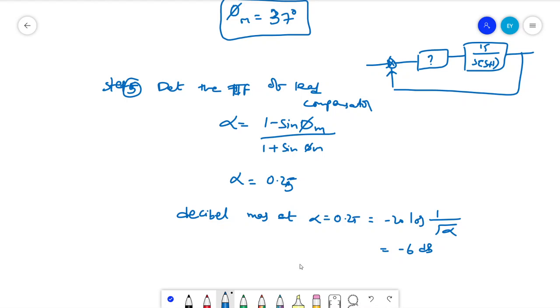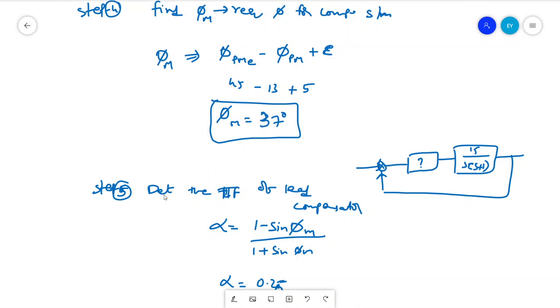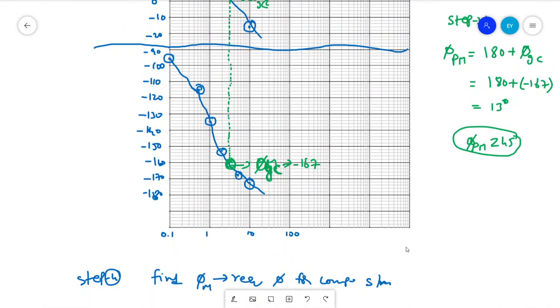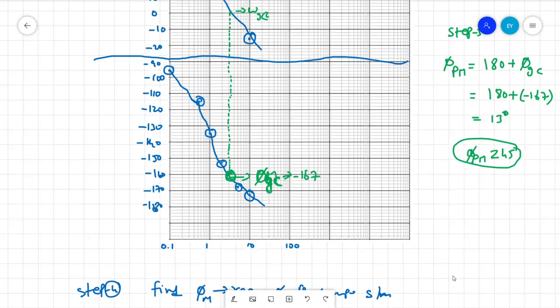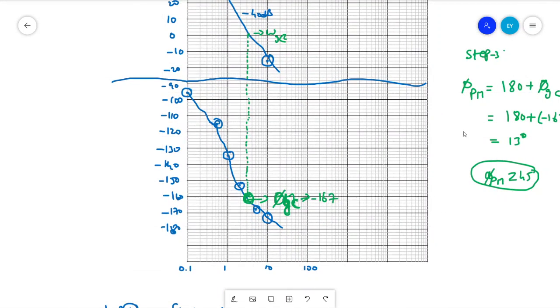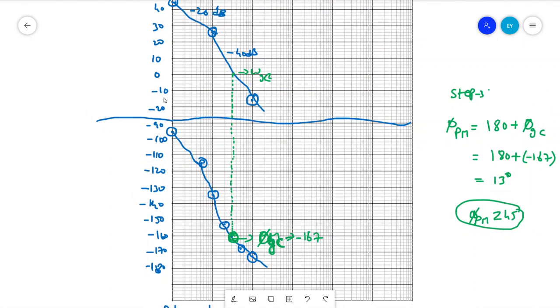From the Bode plot, find the frequency at minus 6 dB of the magnitude plot. Let us go to the Bode plot. In this Bode plot we need to find the frequency at minus 6 dB. Where will we get minus 6 dB?